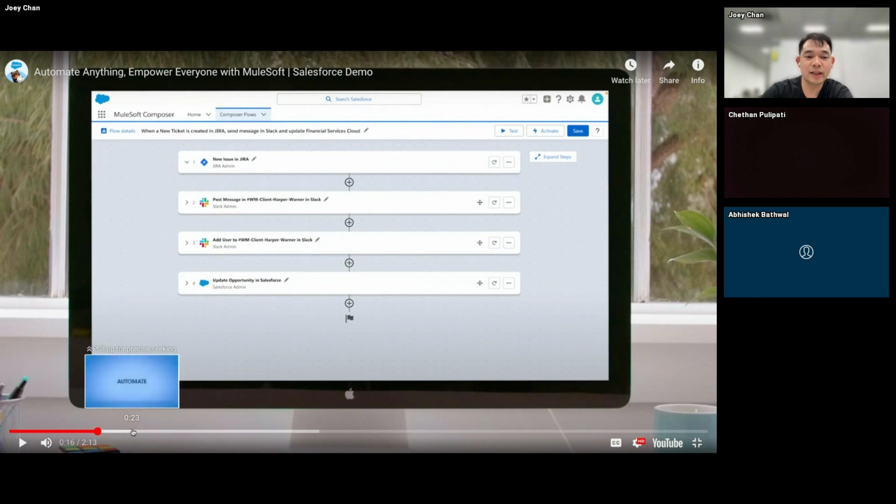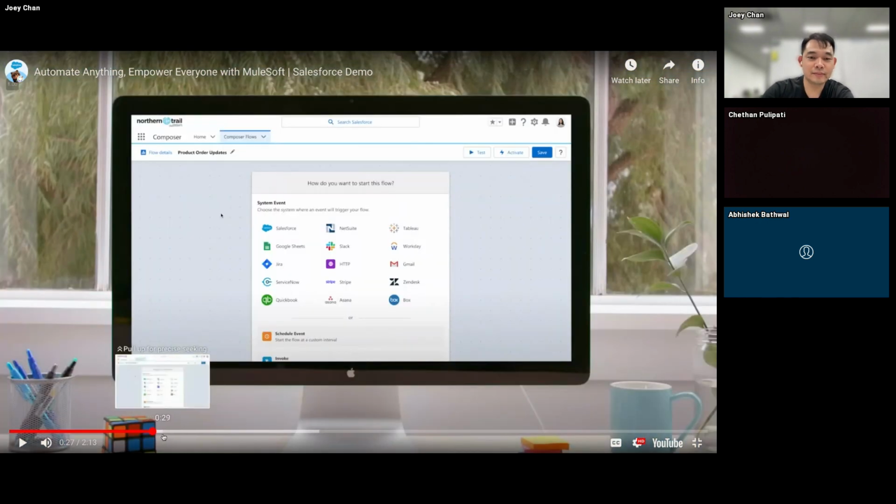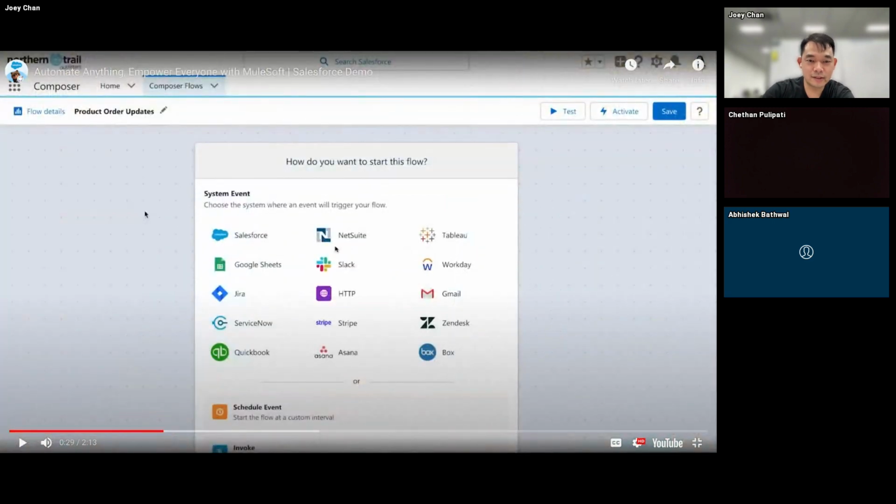And this is something really meant to empower people to build things without having to bug IT all the time. And in this case, this is the flow. These are the different system events that it has connectors to. And take note, there are different connectors for different events and actions.